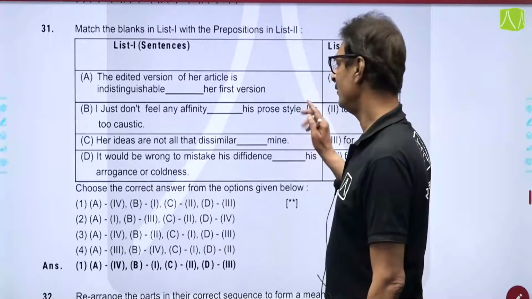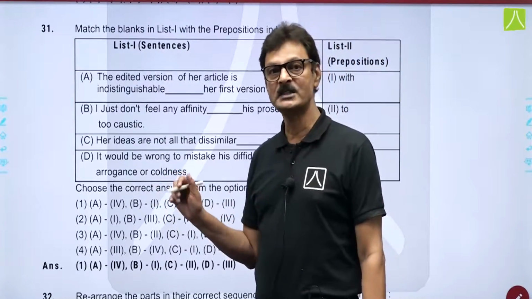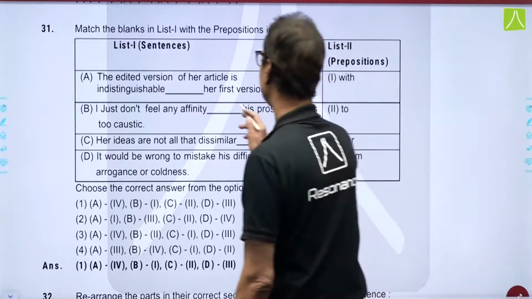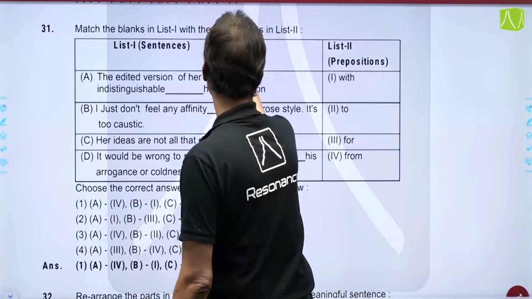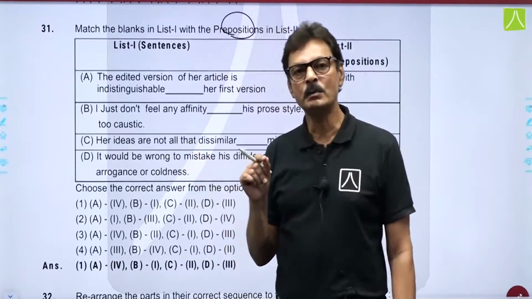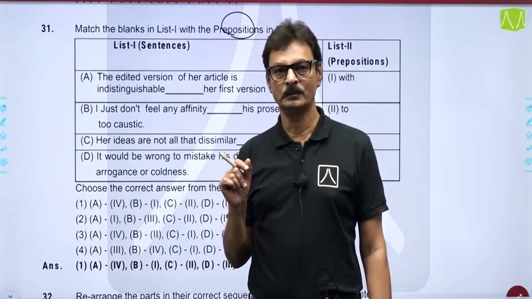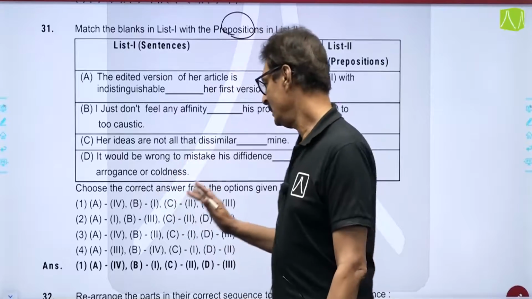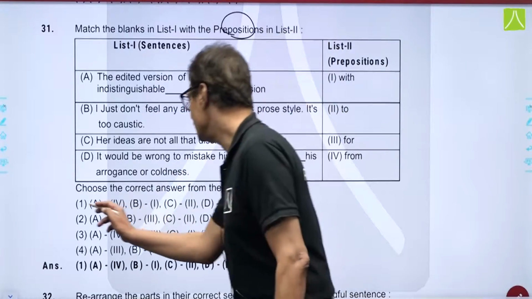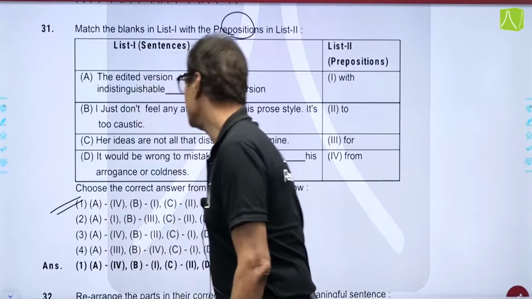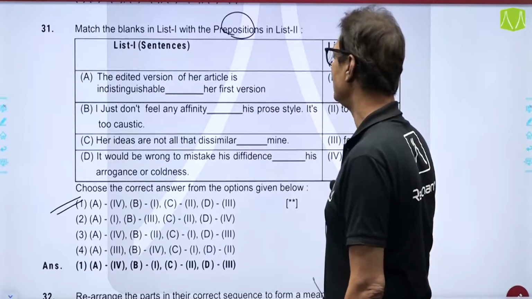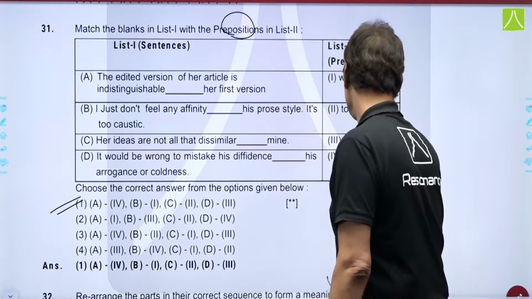The next question, match the columns based on prepositions. Now, this question seemed to be a bit doubtful, but as per me, the correct option which goes is option number 1. That is, the edited version of our article is indistinguishable from.